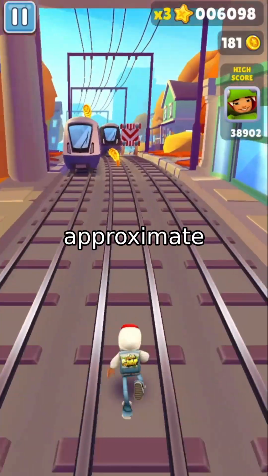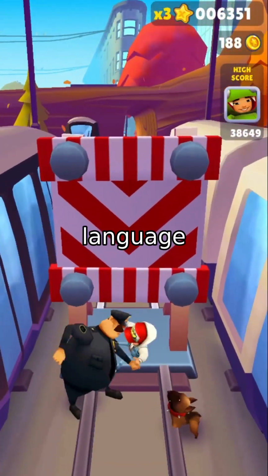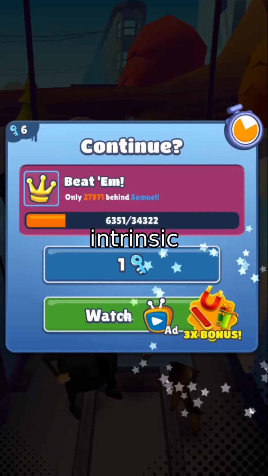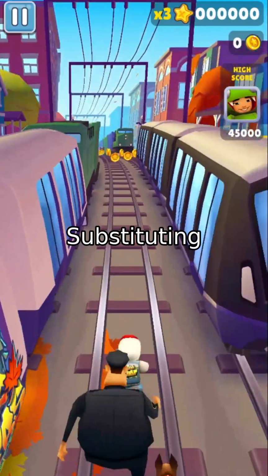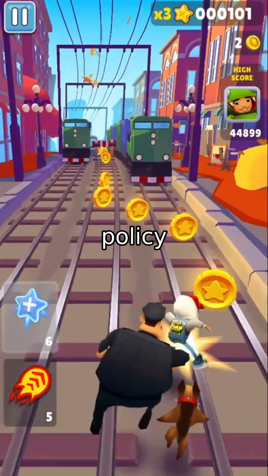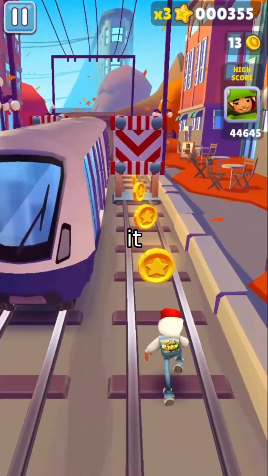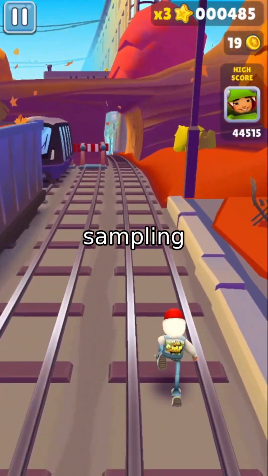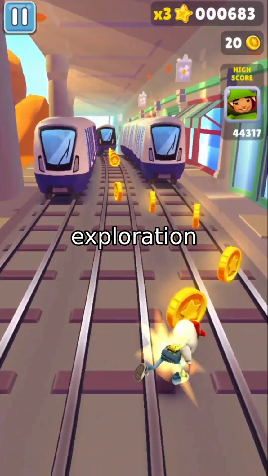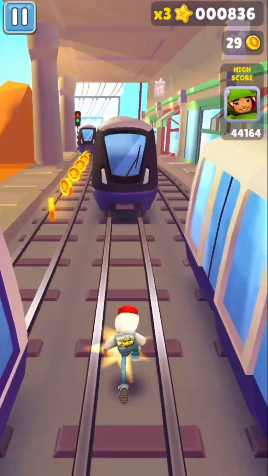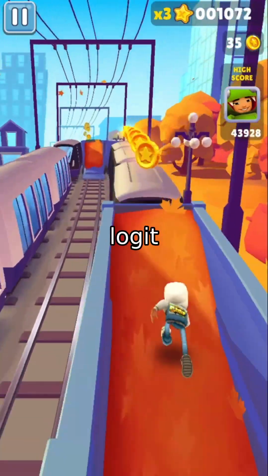In practice, they approximate this by projecting the distiller's prediction error into the vocabulary space, using the frozen language modeling head. They define the intrinsic reward as the log likelihood ratio between the reference logits and the distilled logits. Substituting that into the optimal policy equation gives us the final sampling distribution. But the most useful way to think about it is in logit space. The new sampling logits are a linear combination of the reference logits and the distilled logits, scaled by an exploration strength hyperparameter beta. Specifically, logit new equals 1 plus beta times logit reference, minus beta times logit distilled.